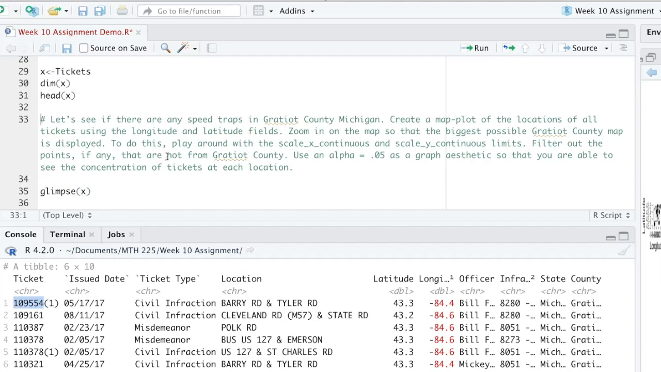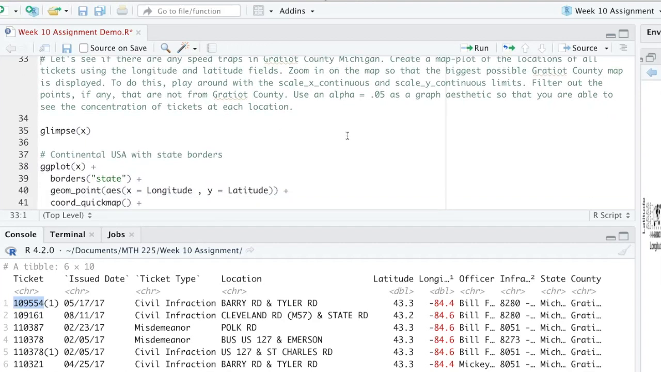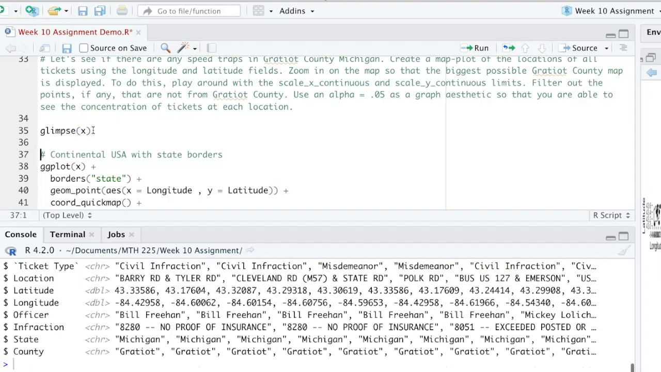All right, so what we want to do in our first problem here is just create a map plot of all of the tickets using the latitude and longitude fields. What we're gonna do in this problem is just play around with the scales. These are the latitude and longitude scales so that we can zoom in on a particular county in Michigan. So again, let's take a glimpse at this.